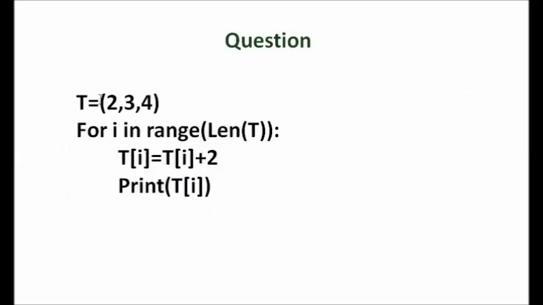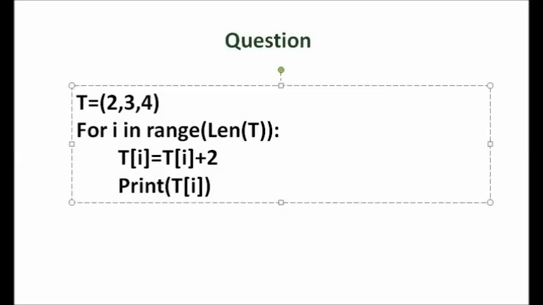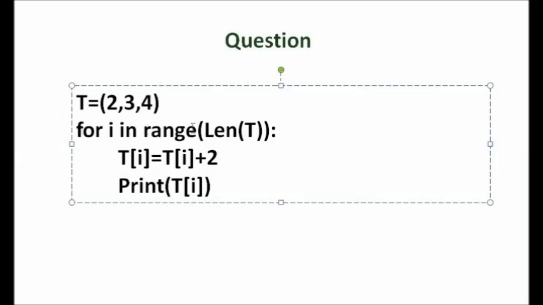Next question. t equal to a tuple. Then for i in range, len of t. What is wrong with this statement? Instead of capital letter F, you have to give small letter f. for is a keyword. Then for i in range, what about this len function? This L must be in lowercase. Function name len is lowercase. So 2 errors here. One this one, then second one.